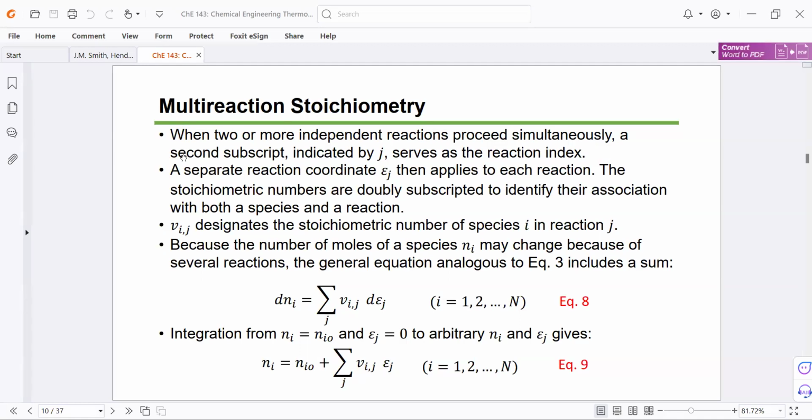Again, if two or more independent reactions proceed simultaneously, we make use of a second subscript J. The first subscript I is for the species, subscript J is for the reaction. Then epsilon sub J applies to each reaction, so each reaction would have its own epsilon, or reaction coordinate. Of course, they do not have the same value for epsilon.